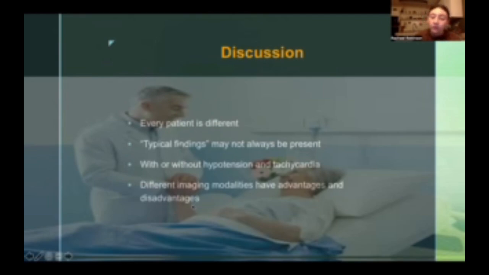Another thing I wanted to mention is different modalities have advantages and disadvantages. They do consider CAT scan to be a gold standard for diagnosing a pneumothorax. As you can see, the exact size, where the other modalities you can't tell how large it is. But with CAT scan, there is more radiation. So for children and things like that, you might want to do an ultrasound as opposed to the CAT scan. It really does just depend on the patient. Every patient is different. Typical findings may not always be present.